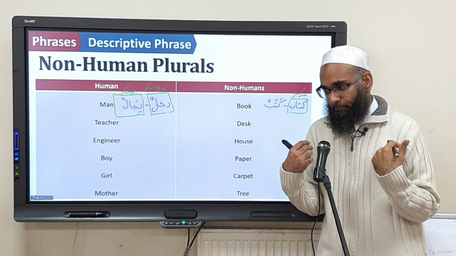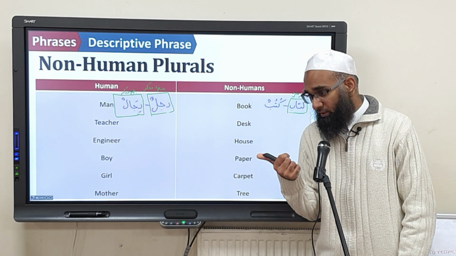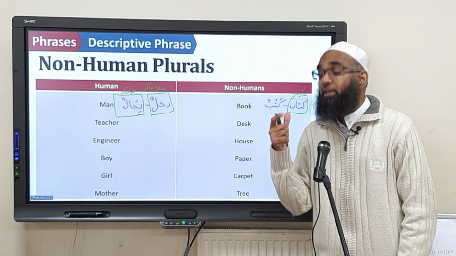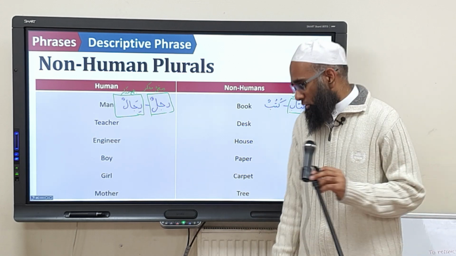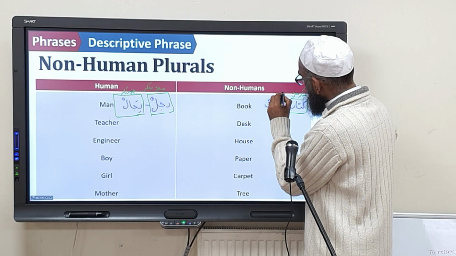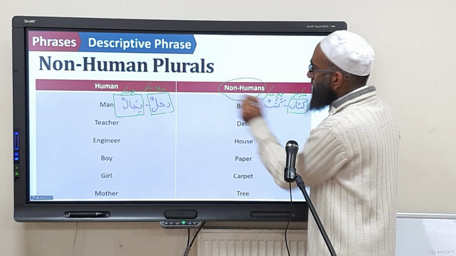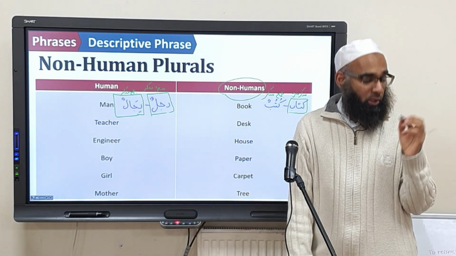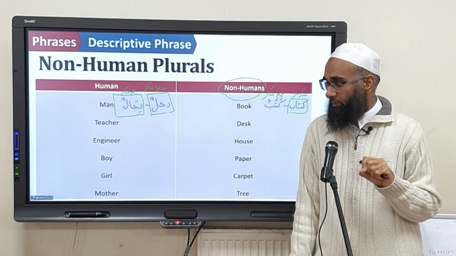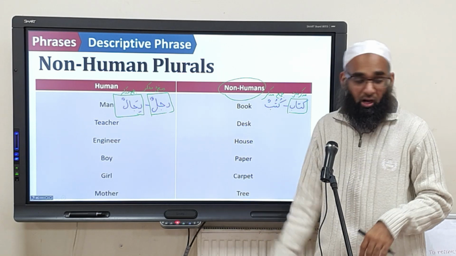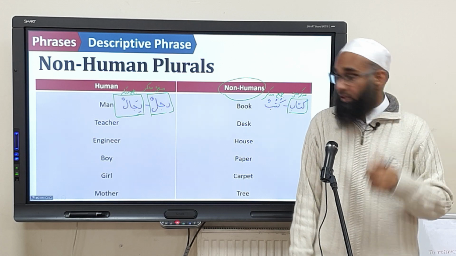Kutubun. From what you studied, what is it? It's Jama' Mukassar, but it's Mufrad? Yes? Sorry, that's not Mufrad, it's Jama'. My mistake, sorry. It's Jama'. Is it Mudhakkar or Mu'annath? So according to the rules, it's what? Jama' and it's Mudhakkar. But it's non-human. What does that mean? When you have the plural of something which is not a human being, like any of these, book, desk, house, paper, carpet, tree, any of these things, even animals, dog, cat. The Arabs treat these as what?